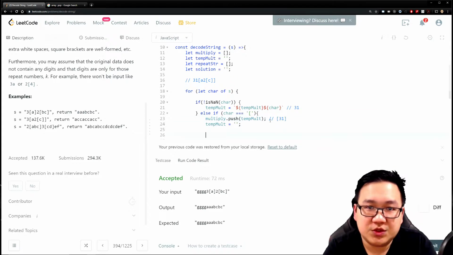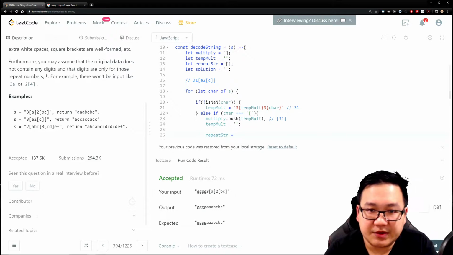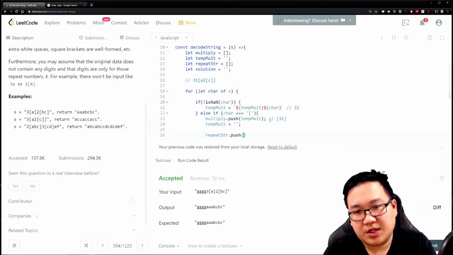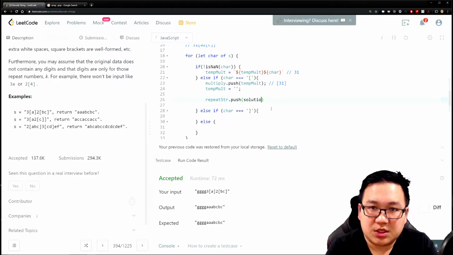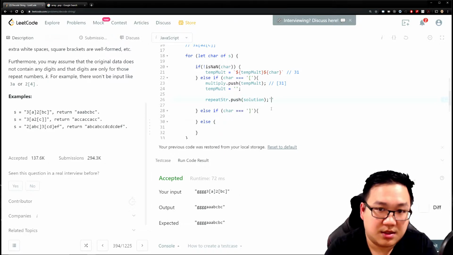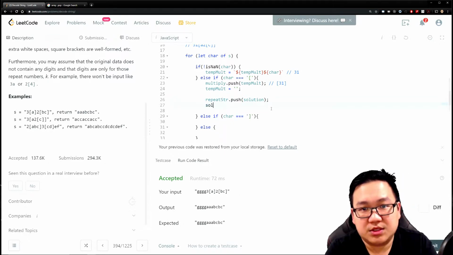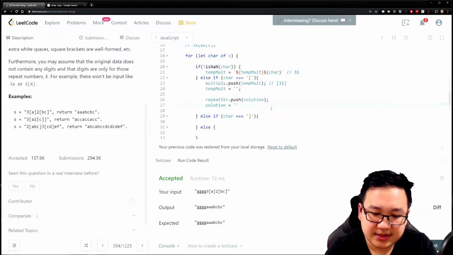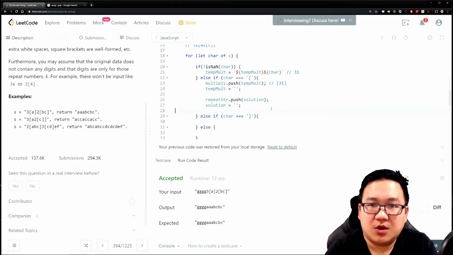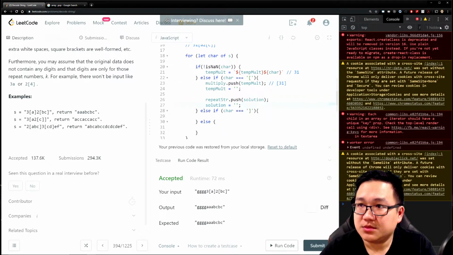The next thing we need to do is make sure that repeat string starts storing stuff into it. So repeat string dot push. What are we repeating? I'm going to push the solution, and I make sure the solution is reset over here back to empty. Great.